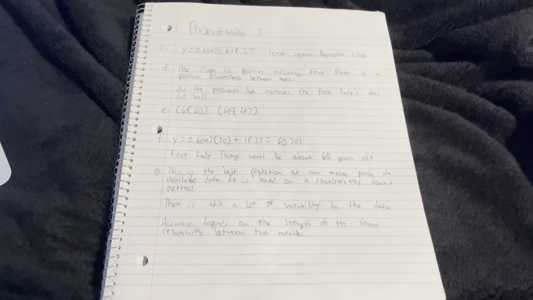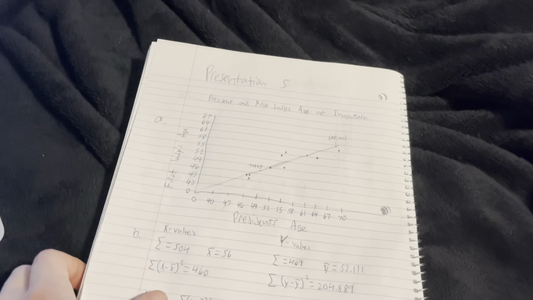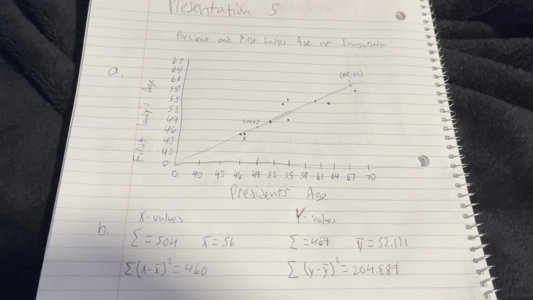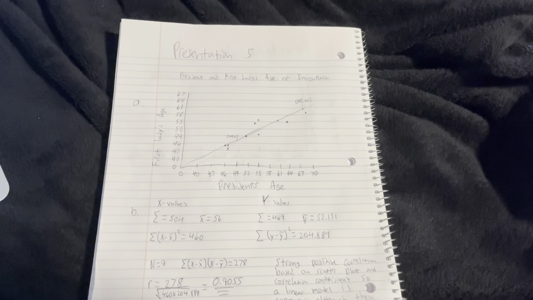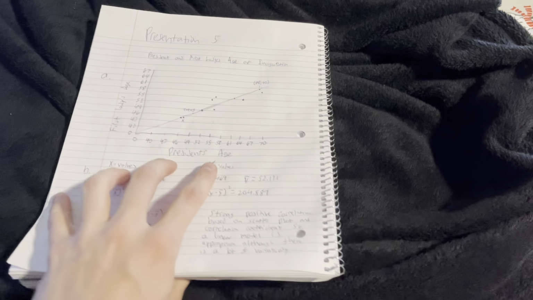And then the accuracy depended on the strength of the linear relationship, which is pretty strong. So I would say that this is a positive prediction. I think it would make sense given all the data that we got. So yeah, that is it. Let me give you another flip one time.